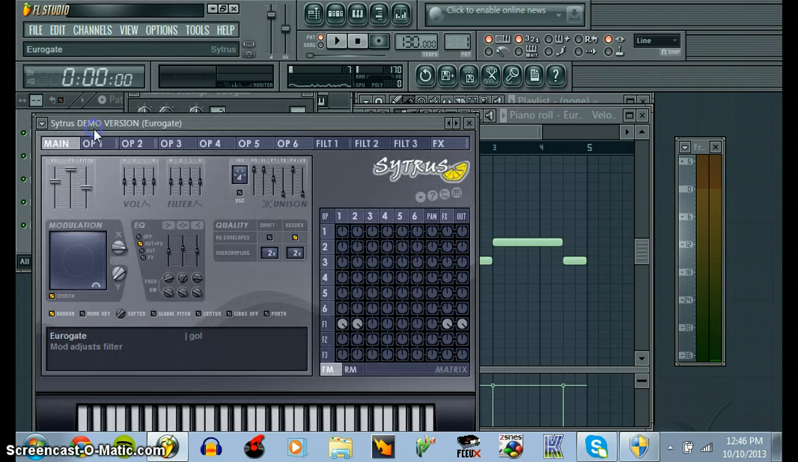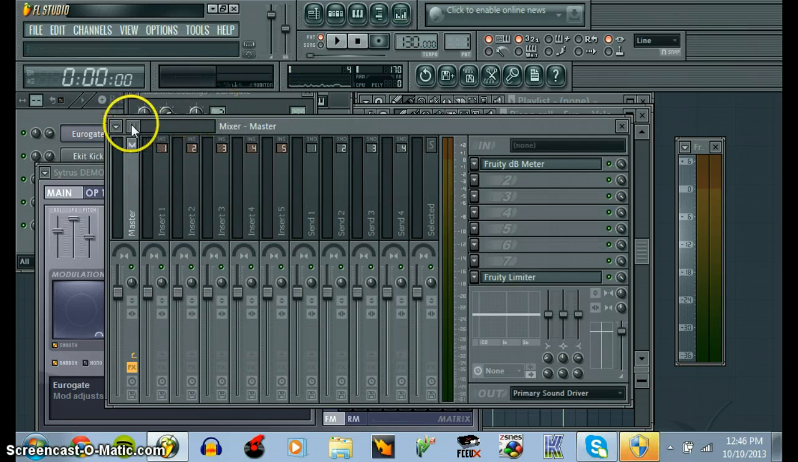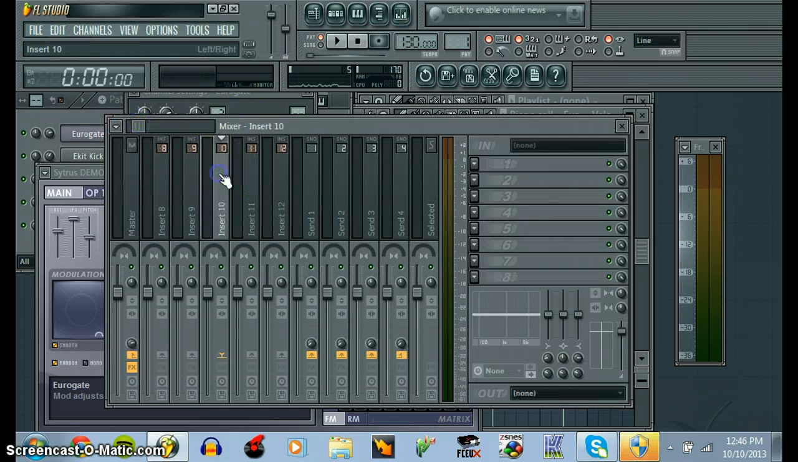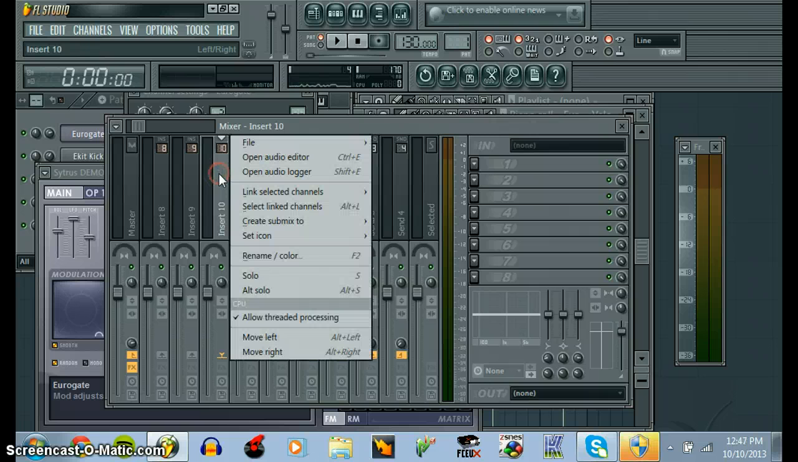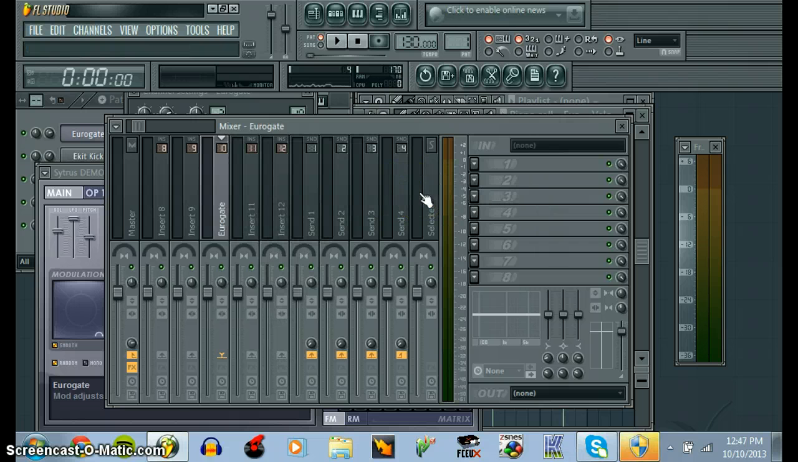Time to click on this. Reason I want this to be selected. Then I'm going to click on the soundboard. I'm going to pick me a channel to work on. I right click that channel. Then I'm going to go to link selected channels and to this track. And then it goes right there. And then I'm going to click on this.